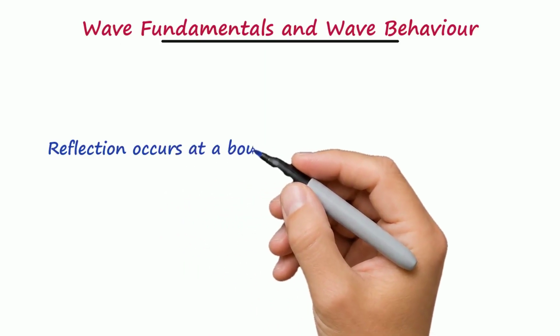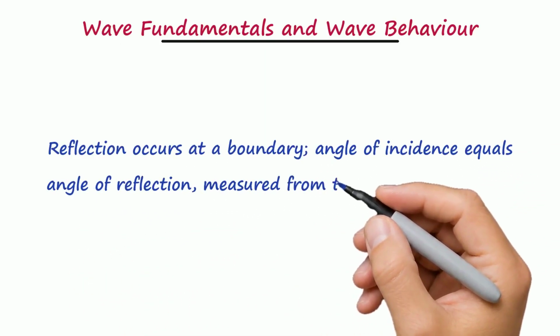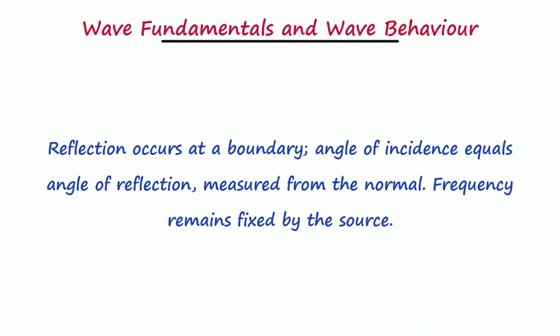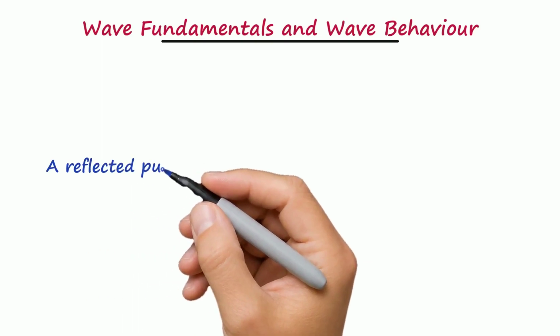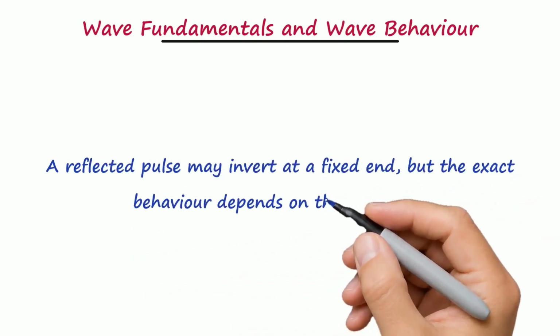Reflection occurs at a boundary. Angle of incidence equals angle of reflection, measured from the normal. Frequency remains fixed by the source. A reflected pulse may invert at a fixed end, but the exact behavior depends on the boundary.